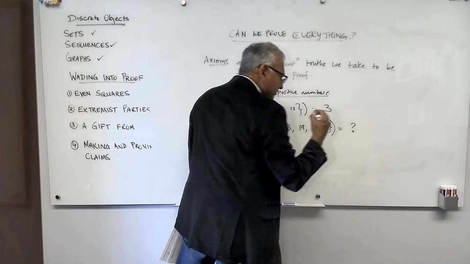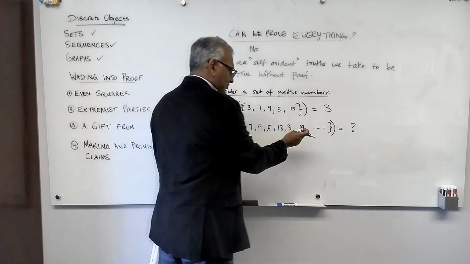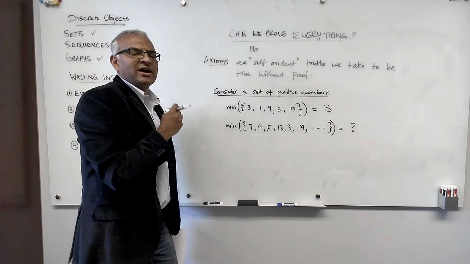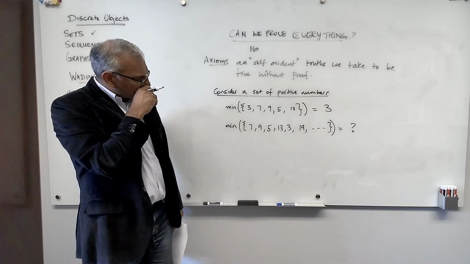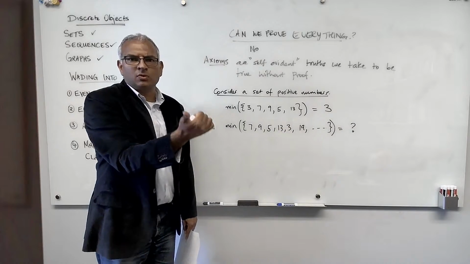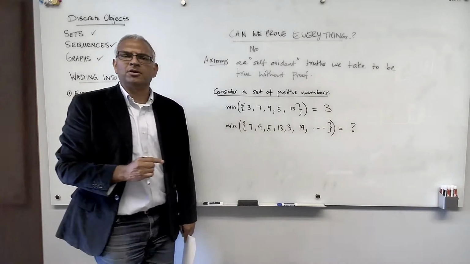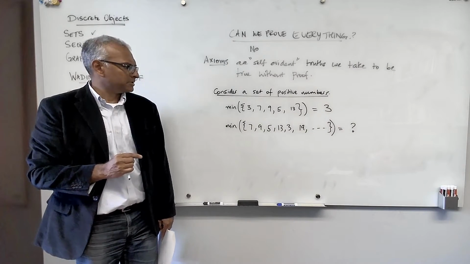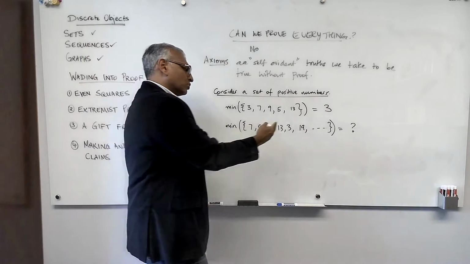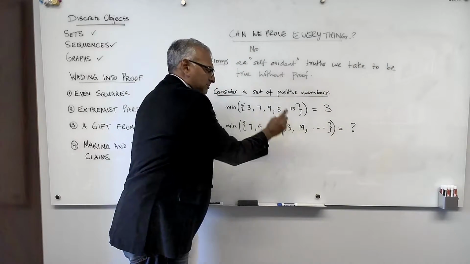And okay, we don't know. And why don't we know? Because you have to tell us what's this ... However, I can make some deductions from here because look, I see the number 3. So either the minimum is 1, 2, or 3, as long as all the numbers in this set are positive numbers, natural numbers. If 1 or 2 appears later, then it's not going to be 3. If you don't get 1 or 2 appearing later, then the minimum is 3.